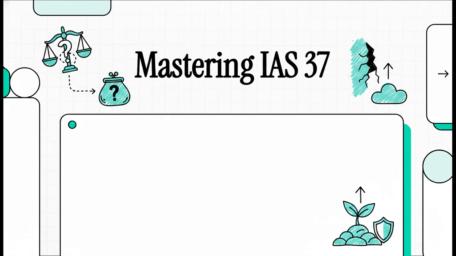Today we're going to tackle one of the most judgment-heavy accounting standards you'll ever come across, IAS 37. We're talking provisions, contingent liabilities, and contingent assets. Getting this right isn't just about memorizing a bunch of rules. It's really about mastering the professional judgment that sits behind all of them.